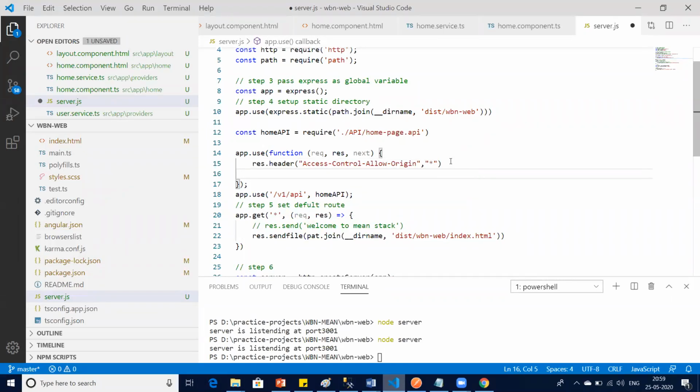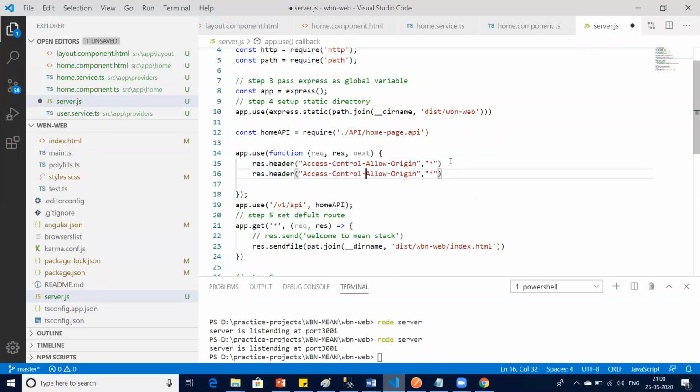And then one more header I need to add. Next header would be Control, instead of Origin, I say Headers. And then here I say Origin, and then we say X-Requested-With, comma.